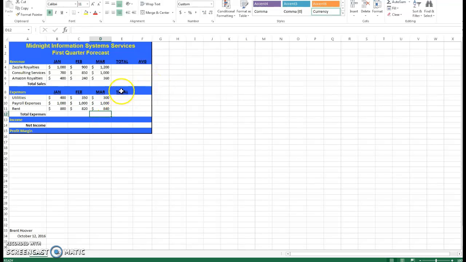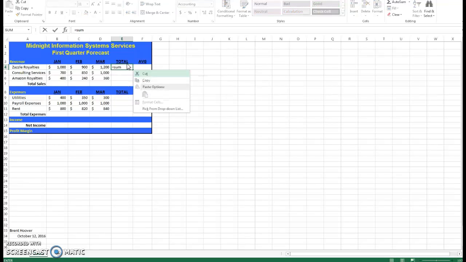Now, once you have this, then you can actually go in and let's start doing this. Do not just add these directly. Use the sum formula. Now all you have to do is basically select these cells. All we're summing in this case is the Zazzle royalties from B4 down to D4. Now when you do that, automatically you get a total.